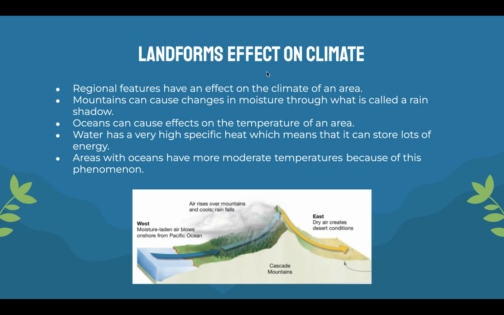Landforms' effect on climate. Regional features have an effect on the climate of an area. Mountains can cause changes in moisture through what is called a rain shadow. Oceans can cause effects on the temperature of an area. Water has a very high specific heat, which means it can store lots of energy. Areas with oceans have more moderate temperatures because of this.